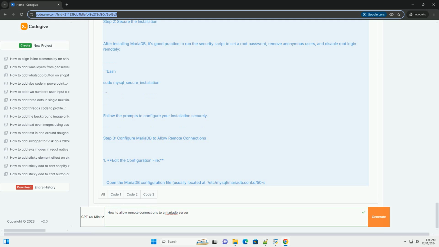Conclusion: you have now configured your MariaDB server to accept remote connections. Make sure to follow best security practices, such as using strong passwords, limiting access to specific IP addresses, and regularly updating your server.